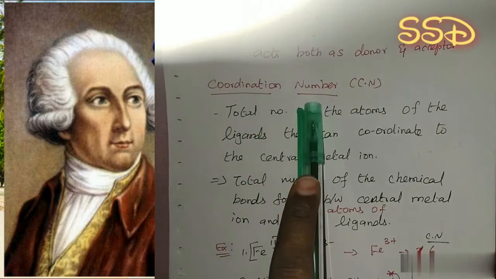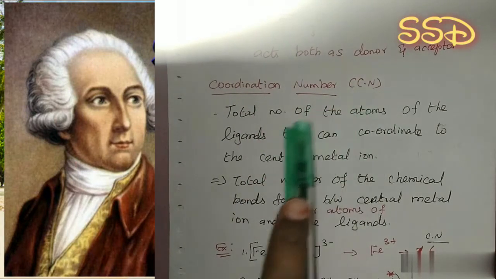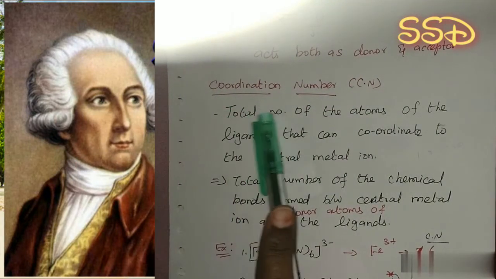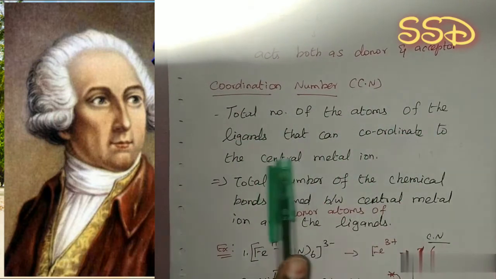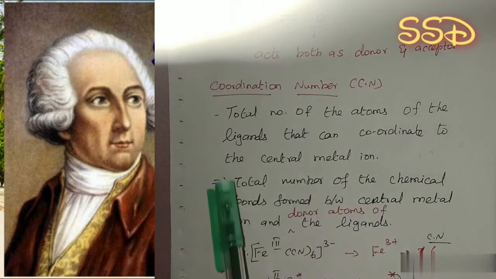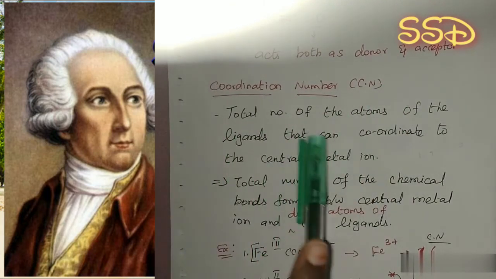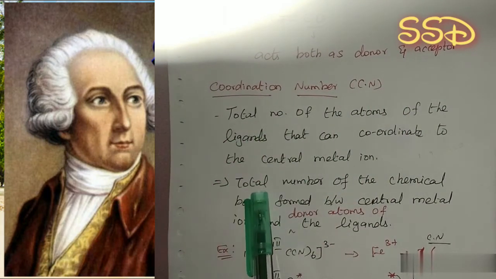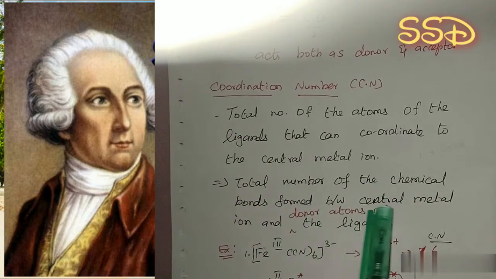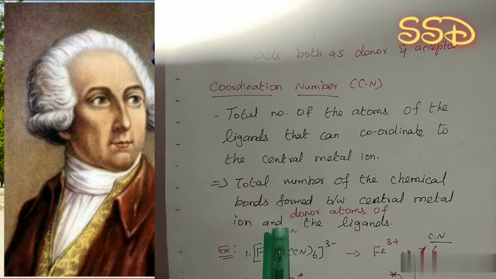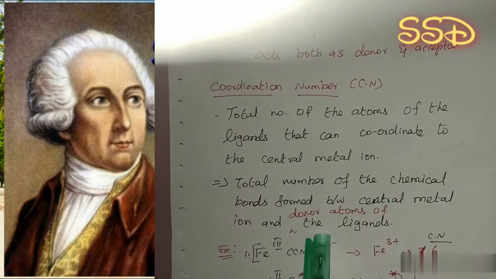Next one is coordination number, indicated as CN. Coordination number means the total number of atoms of the ligands that can coordinate to the central metal ion. So that is known as the coordination number. Coordination number can be calculated in another way, that is the total number of chemical bonds formed between the central metal ion and the donor atoms of the ligands.